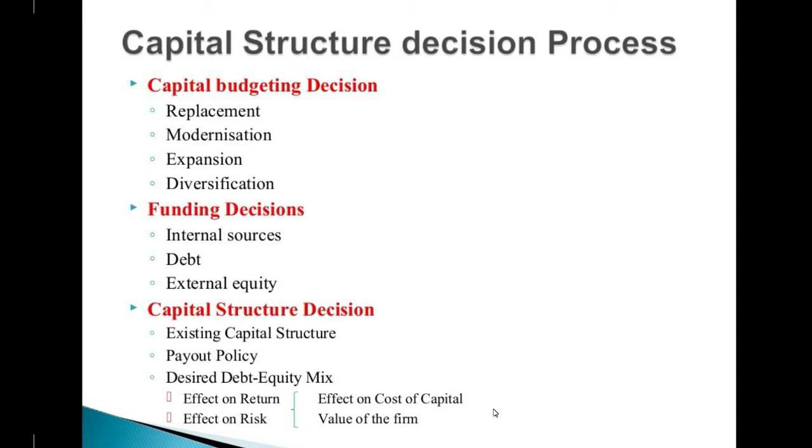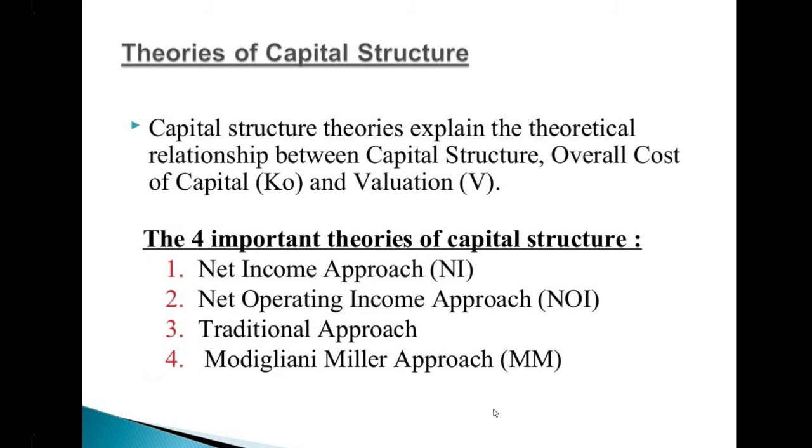Capital structure decision: the existing capital structure, payout policies, then they design dividend policies, which we are going to learn in session 3. A desired debt-equity mix, looking at the effect on return, risk, cost of capital, and value of the firm. So majorly we have 4 important theories for capital structure decision.